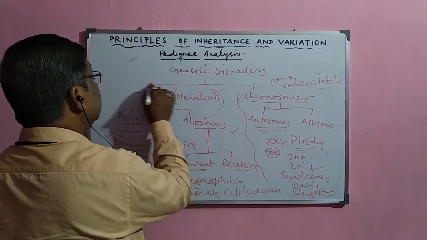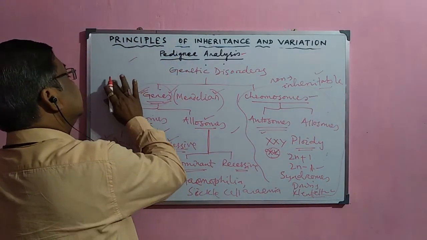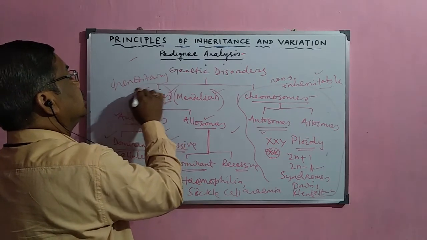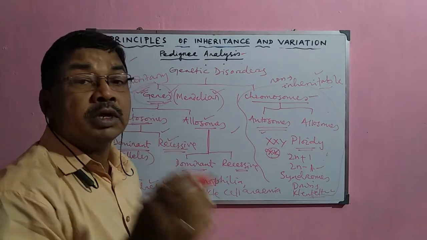But these gene disorders are hereditary in nature. That means they transmit from one generation to the next generation.